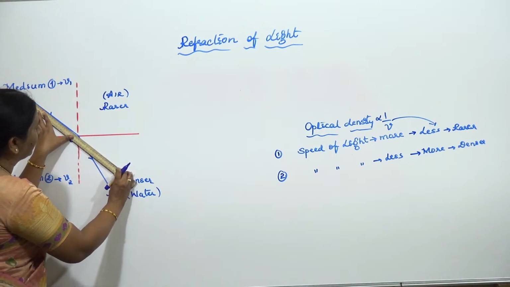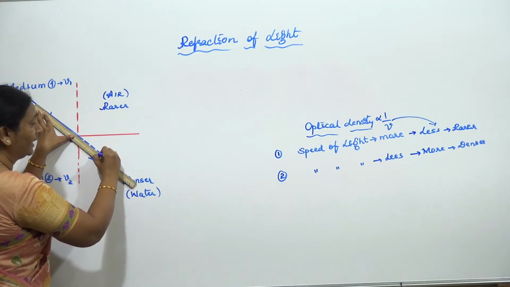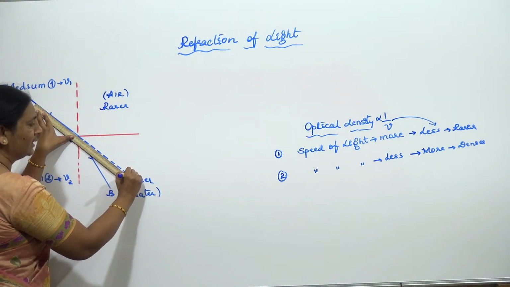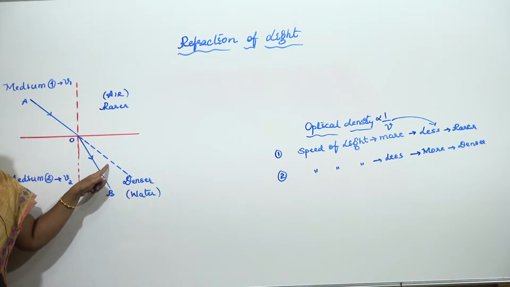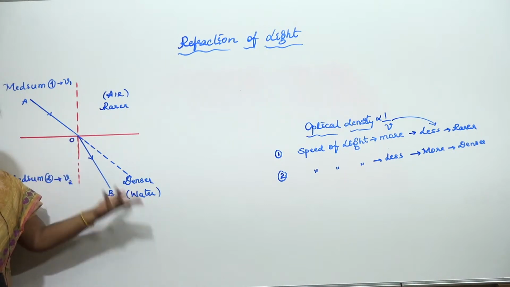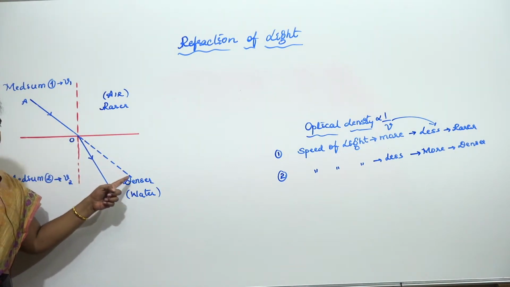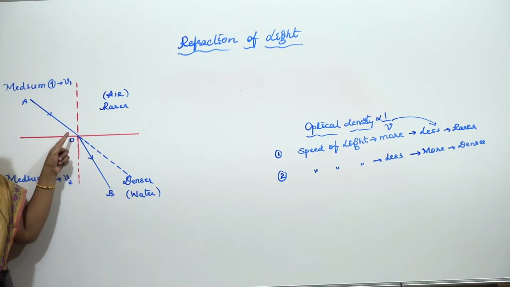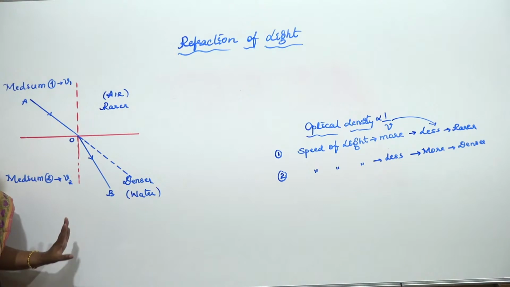This ray would have continued in its path. Already last week I was telling you, whenever I show an arrow mark, it means we assume it would have been so; it is not real. So this would have continued in this path, but now it is traveling practically along this path. Now, this is one situation.